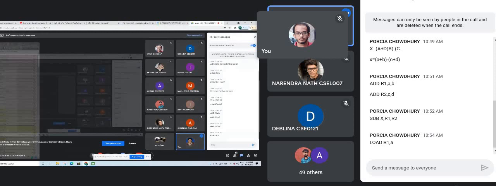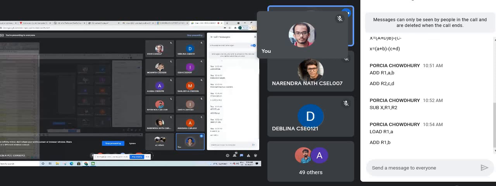Add R1, B. Okay, so that means we can use 2 registers, 2 addresses. So first load R1, A. That means in R1 we will load the value of A, and then add R1, B. That means whatever we have in R1, we will add the data with B, and the result will be stored in R1.